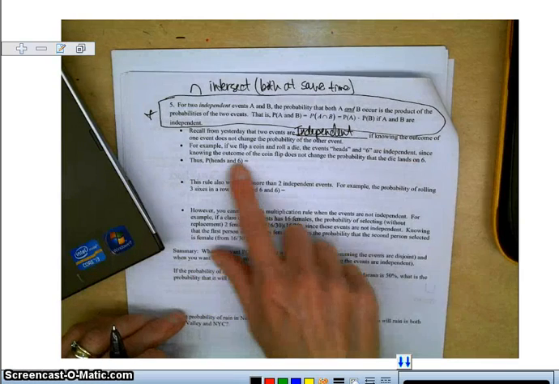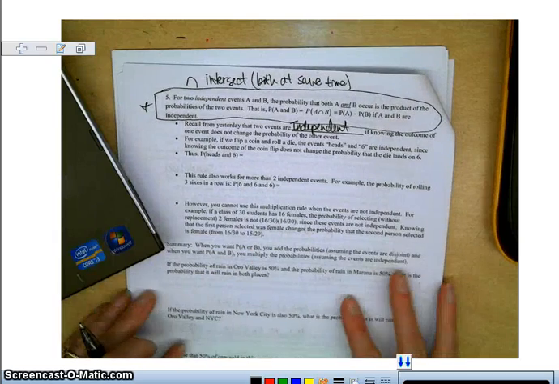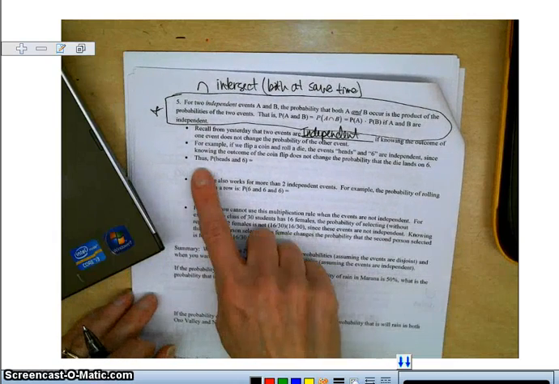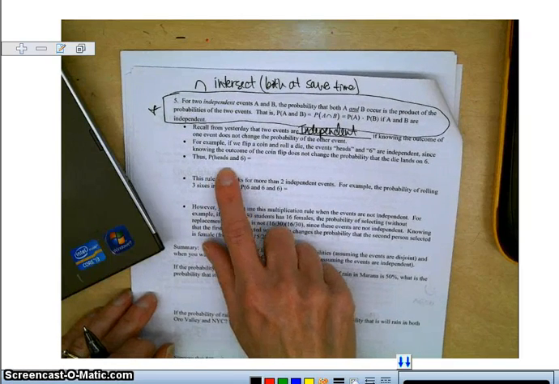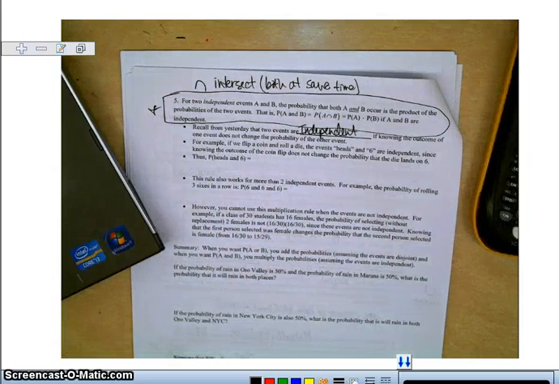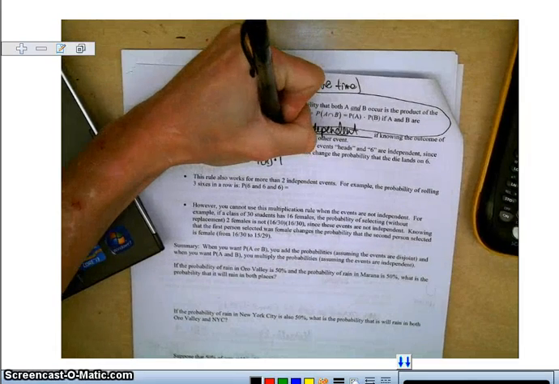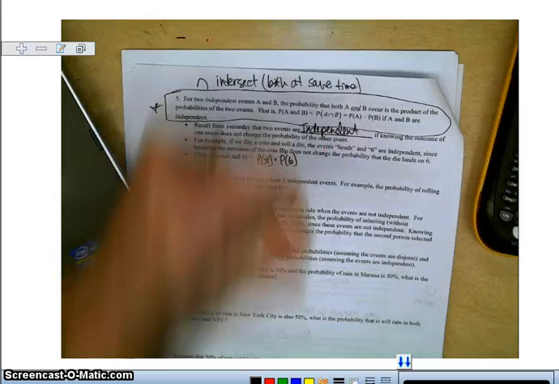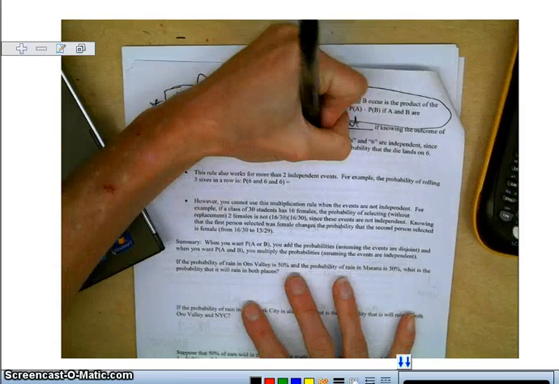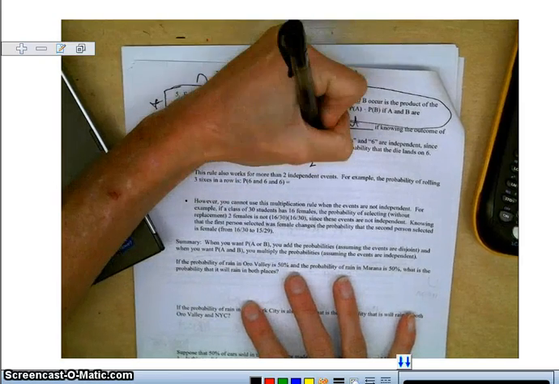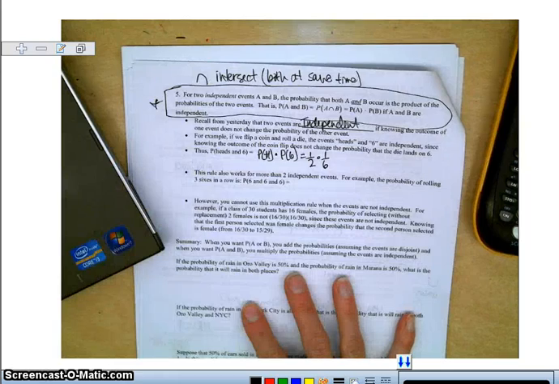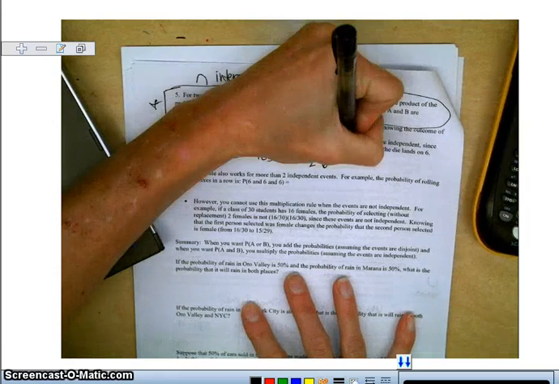Knowing the outcome of the coin flip does not change the probability the die lands on 6. So the probability of heads and 6 would be the probability of heads times the probability of getting a 6. The probability of getting a heads is 1/2. The probability of getting a 6 is 1/6. 1/2 times 1/6 is 1/12.